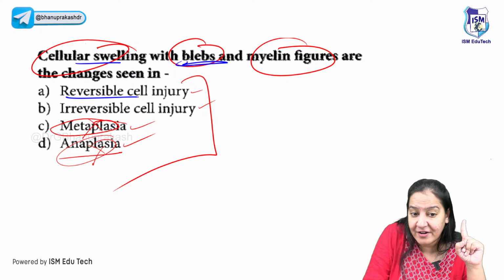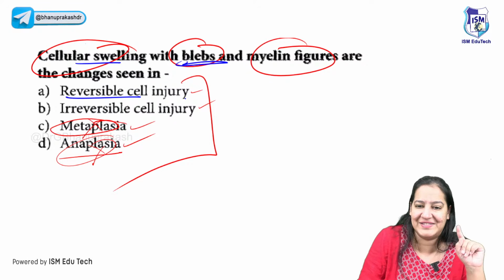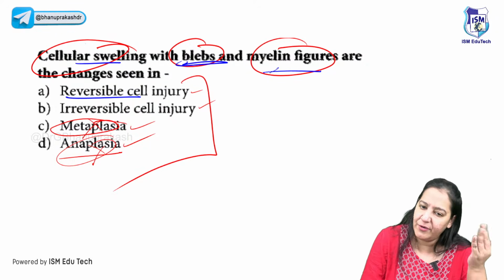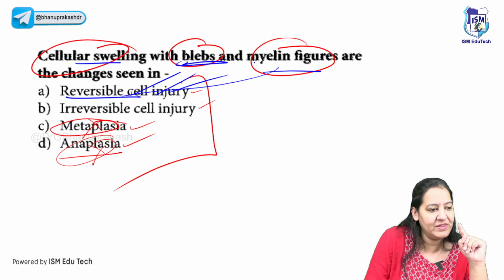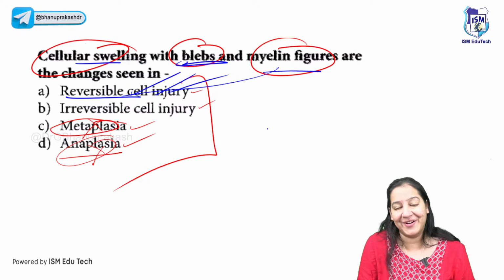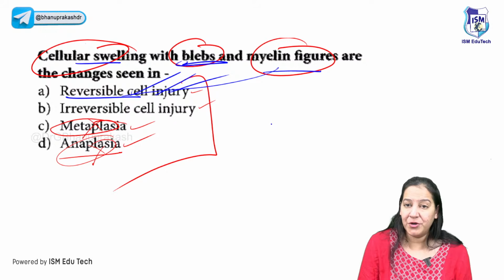Blebs and swelling are present in reversible, not in irreversible injury. We have seen myelin figures; I forgot to tell you, they also happen in reversible injury. So go with A and you all are right. Very good. You may be surprised.